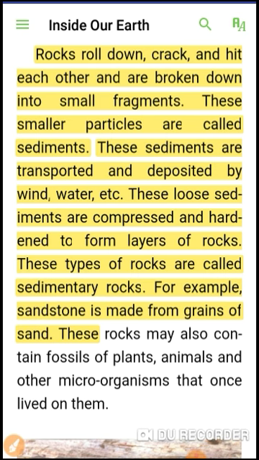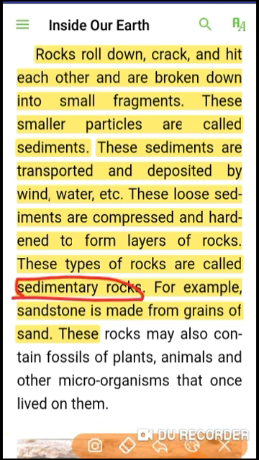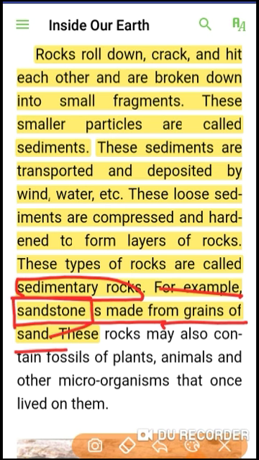These loose sediments are compressed and hardened to form layers of rocks. These types of rocks are called sedimentary rocks. It means when small particles come together and become hard or make a big rock, this is called sedimentary rock. For example, sandstone is made from grains of sand. So sandstone is an example of sedimentary rocks.